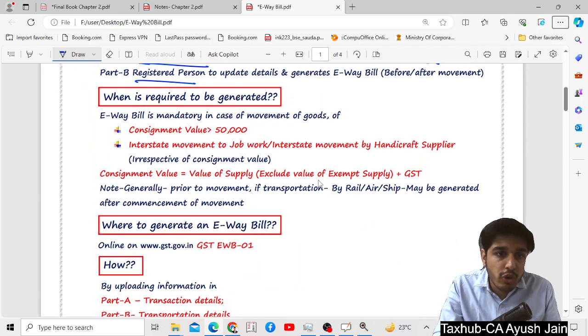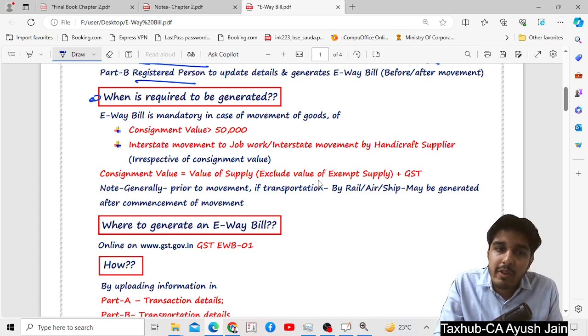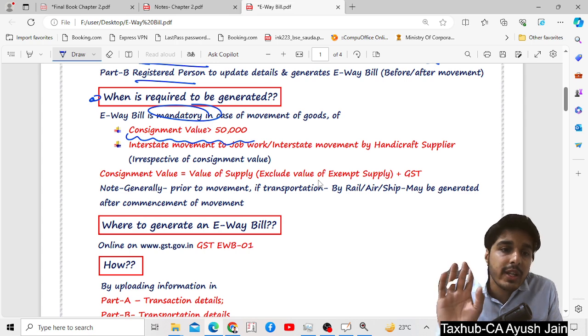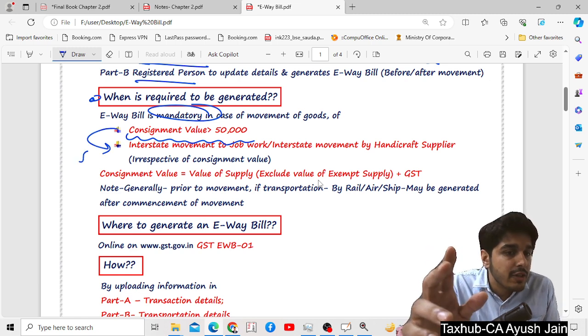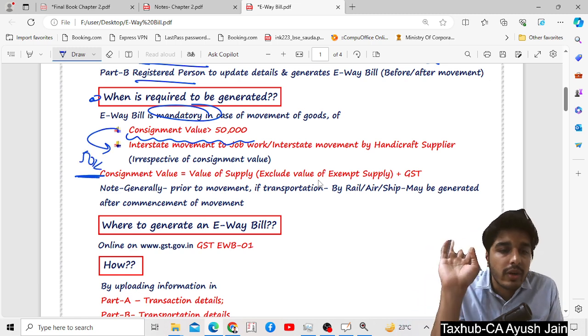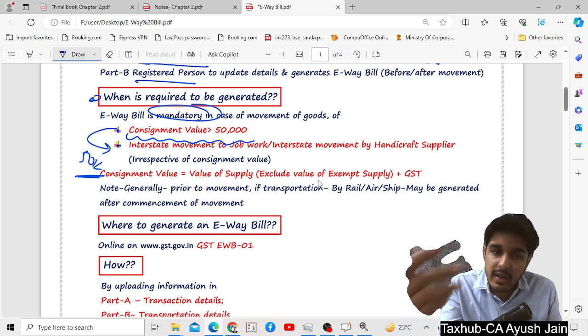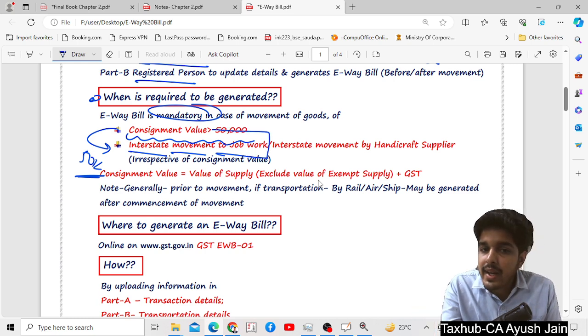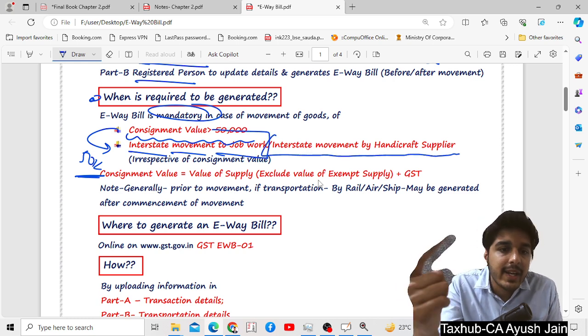Now we'll see from our notes when it is required to be generated. An e-way bill is mandatory in case of movement of goods if the consignment value is greater than 50,000, and even if the consignment value is less than 50,000 in these two cases you have to issue the e-way bill: first, interstate movement to a job worker, and second, interstate movement by a handicraft supplier.